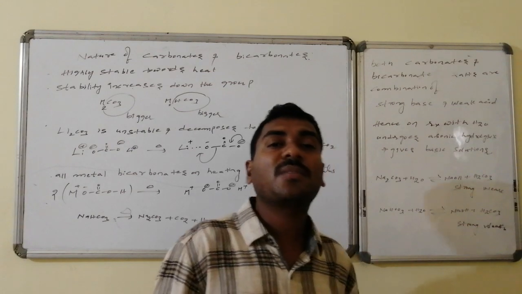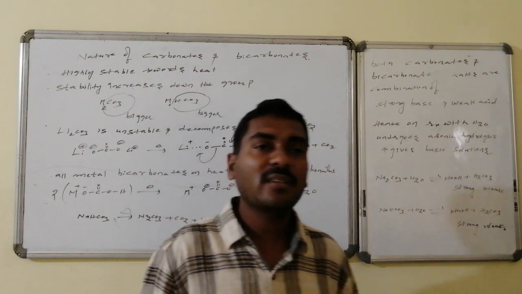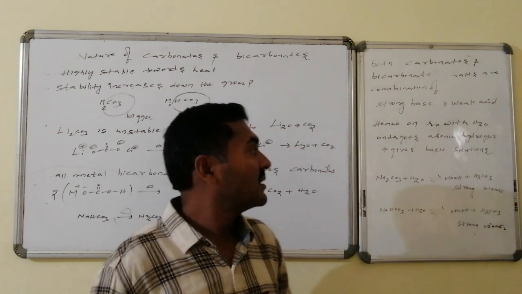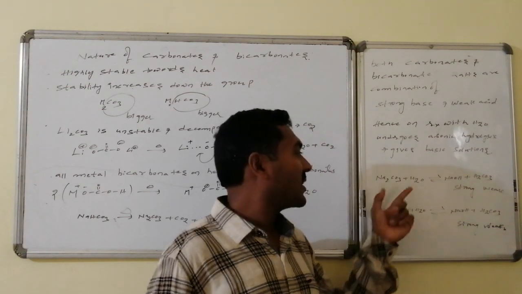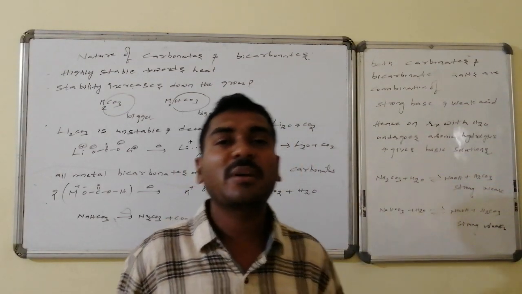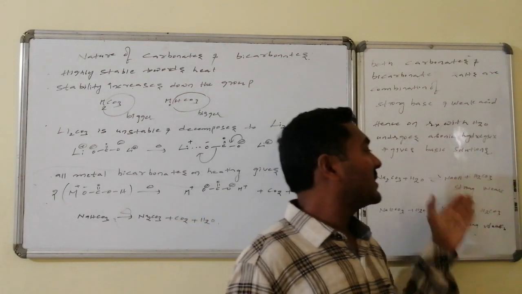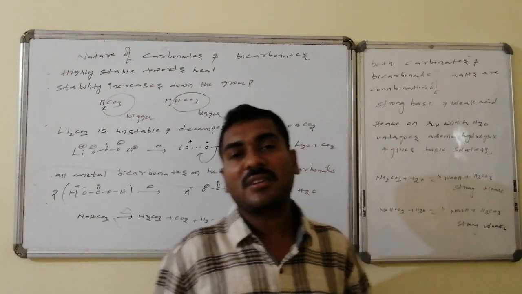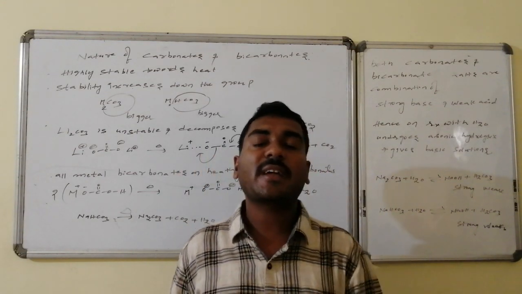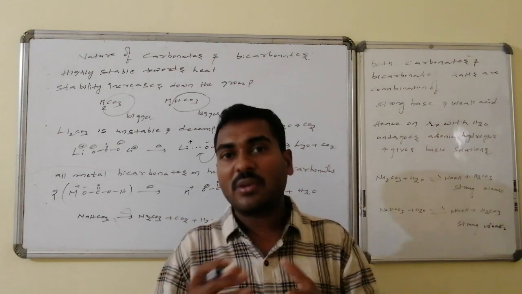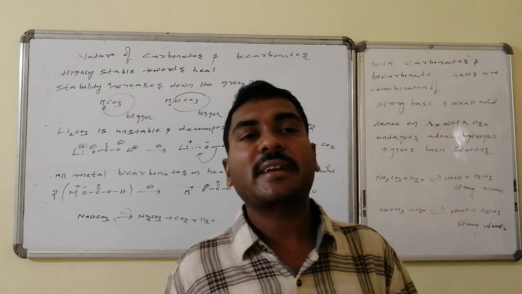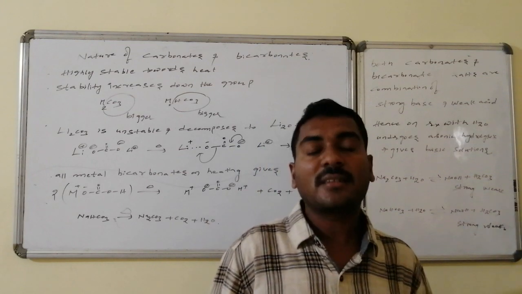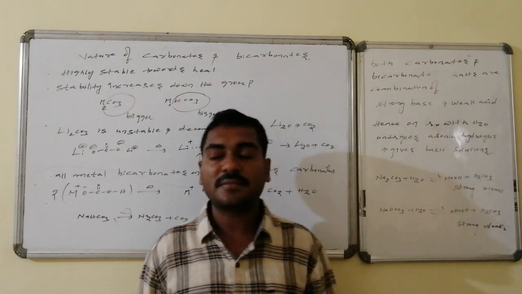If we dissolve these salts, either carbonate or bicarbonate, in water, they undergo hydrolysis. As a result, the salt is broken and new compounds form. If I add water to sodium carbonate, it exists in the form of sodium hydroxide followed by carbonic acid. Here one is acid, one is base. That base is strong, hence it has basic nature. The same thing happens to bicarbonates also. So carbonate and bicarbonate salts have basic nature. These are composed of a strong base followed by a weak acid, hence they can undergo anionic hydrolysis. As a result of anionic hydrolysis, the pH value will be greater than 7, and it is basic in nature.